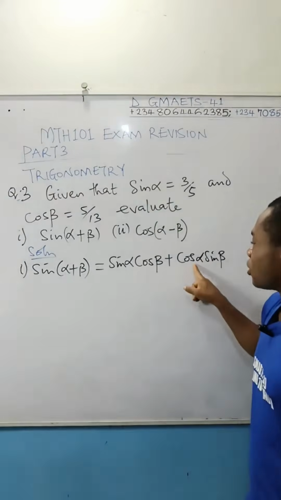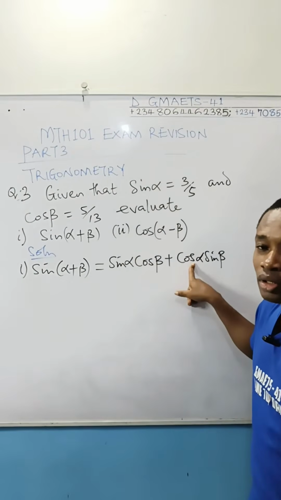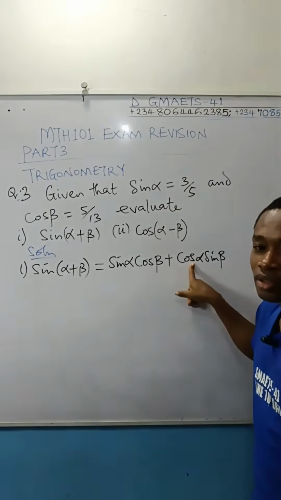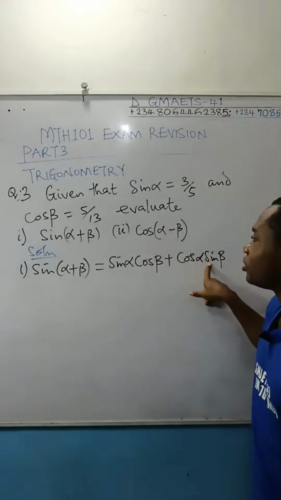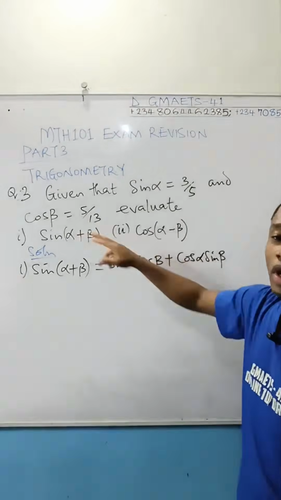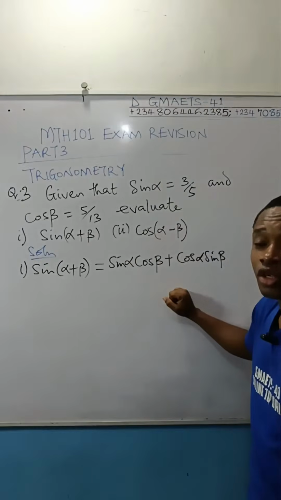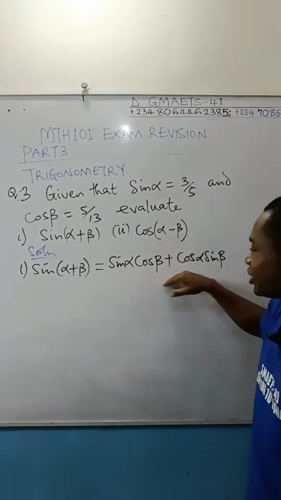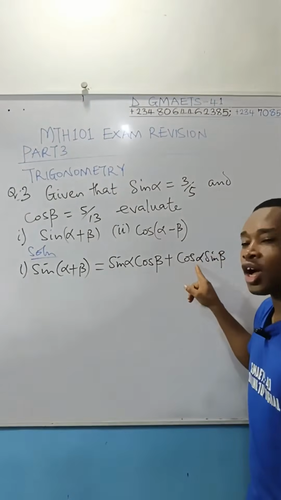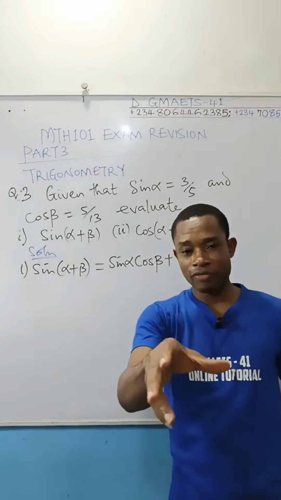But look at this, cos alpha. Do you know the value of cos alpha from the question? No, you don't. So we need to go look for it. Look at sine beta. Do you know the value of sine beta from the question? Oh no, we don't. So you have to get their value. So you see, for us to solve this identity, we need the value of cos alpha, and we need the value of sine beta. So you must look for them.